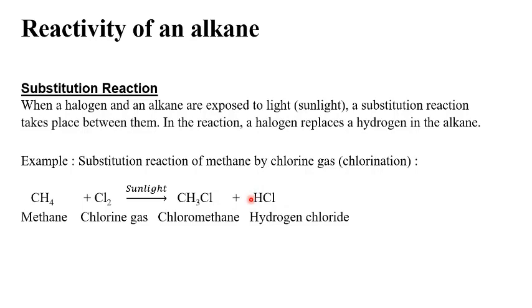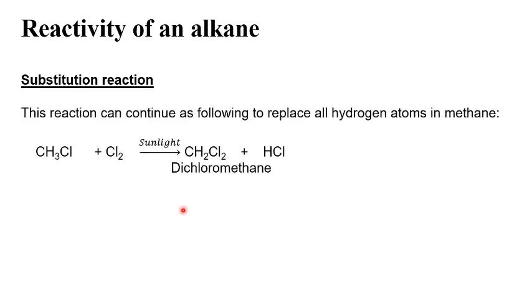So this reaction can continue by replacing all the hydrogen in the molecule. If to the product obtained with 3 hydrogen and 1 chlorine we add another molecule of chlorine gas, the second hydrogen is replaced by a second chlorine and HCl is produced.